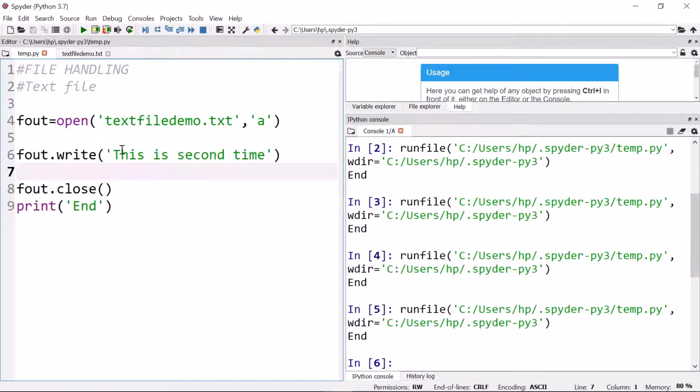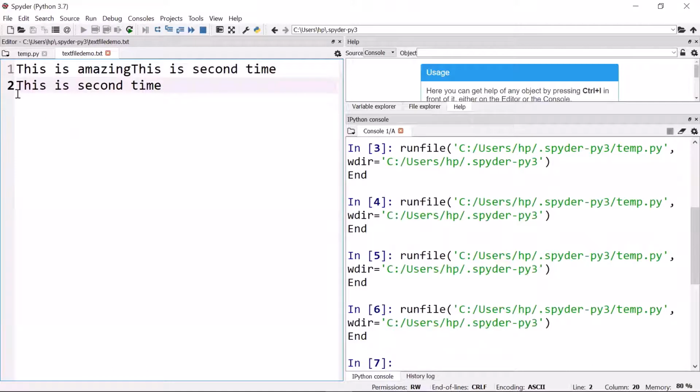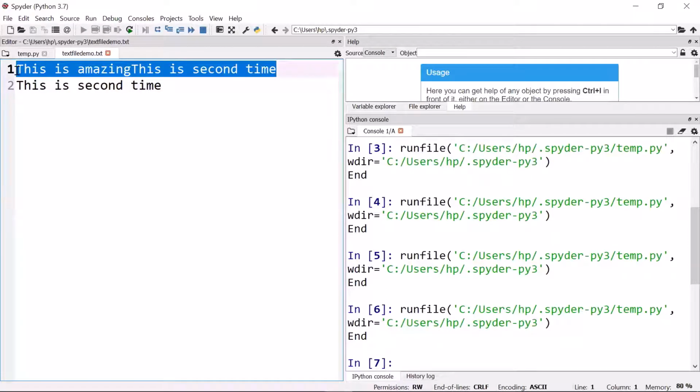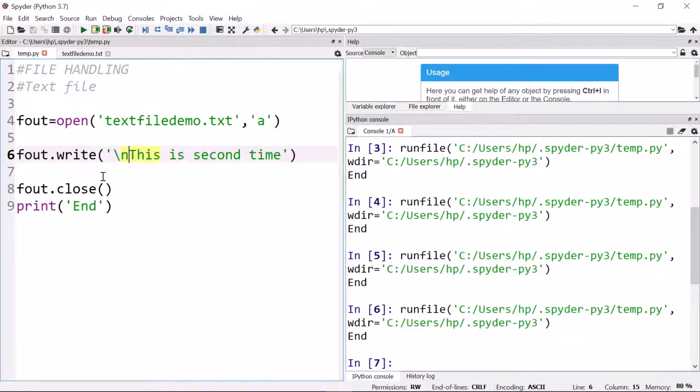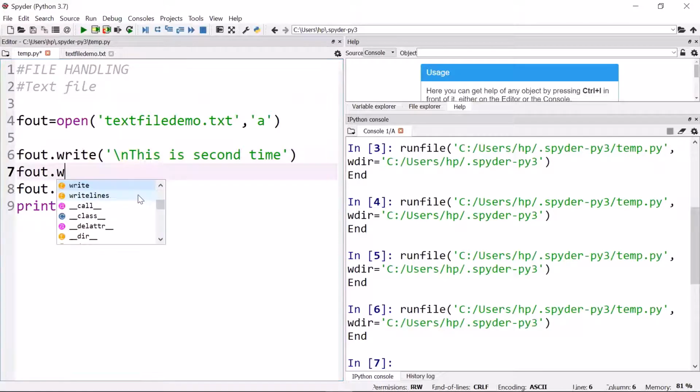Okay. If you want, this should come in next line. I'm changing line. But now please have a look what will happen. If I run this, this is second time. However, this is third. Okay. So you know this, that this much was already there. These are say 1,000 books information. And now some more information entered. Similarly, you want to write some more things.